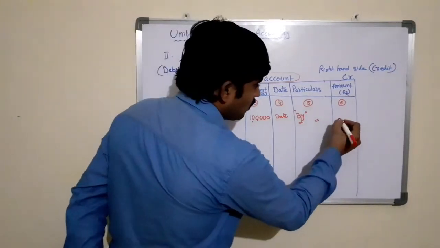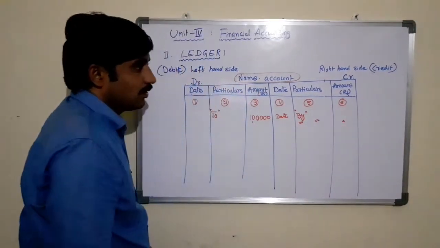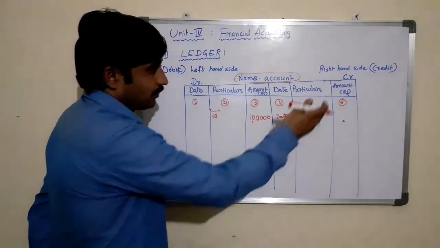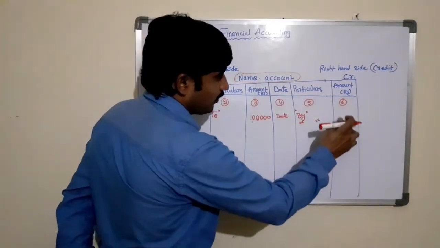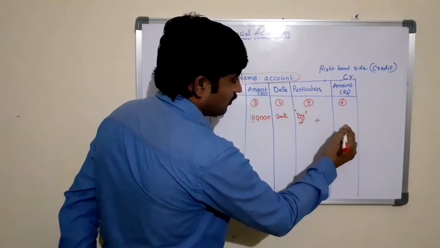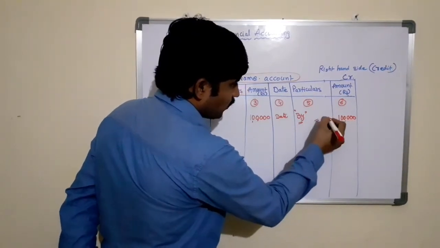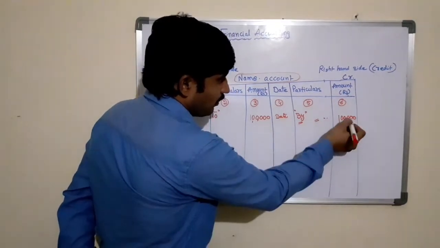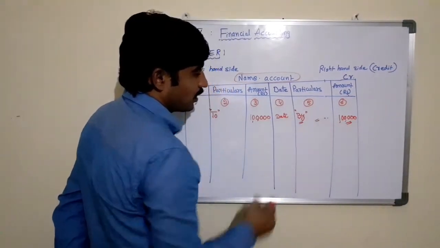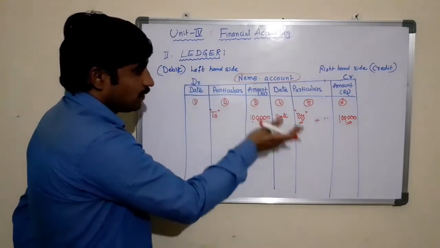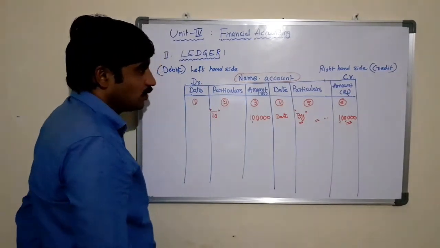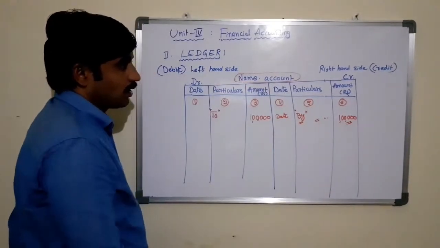Then the amount in rupees: the credit side of the account also has an amount column. This amount column is used to write the amount of the corresponding account. So these are the different columns that we are using in the account.